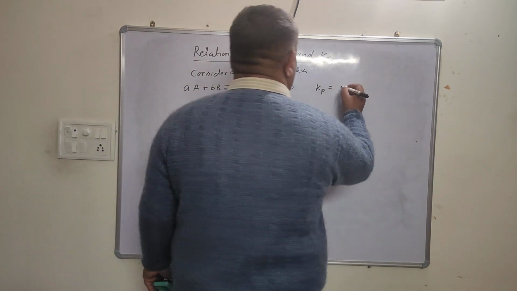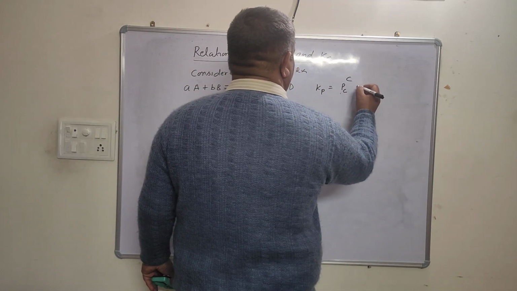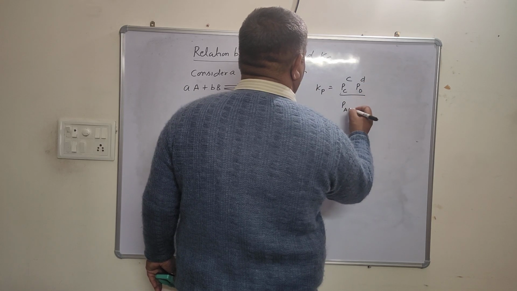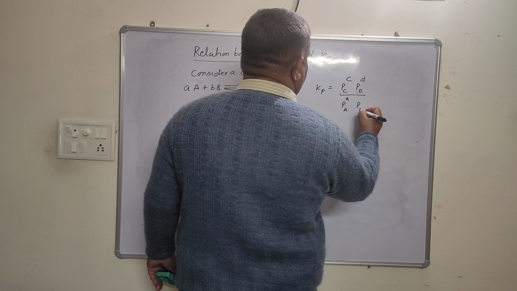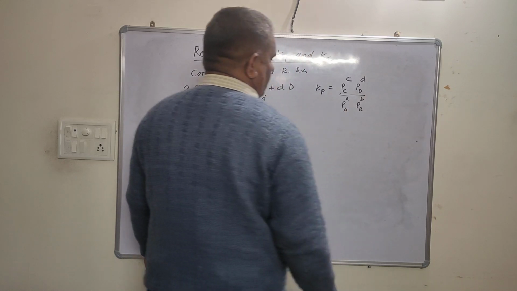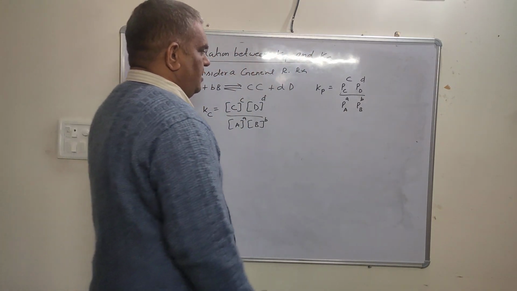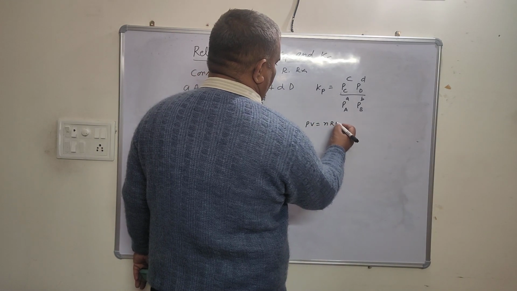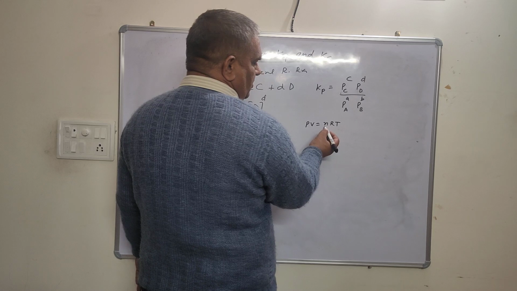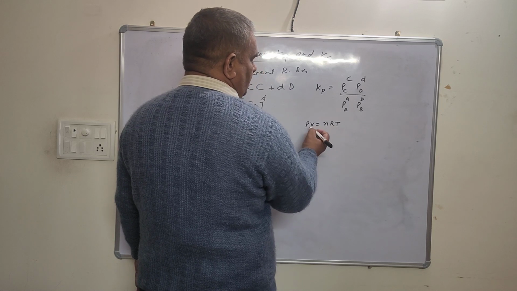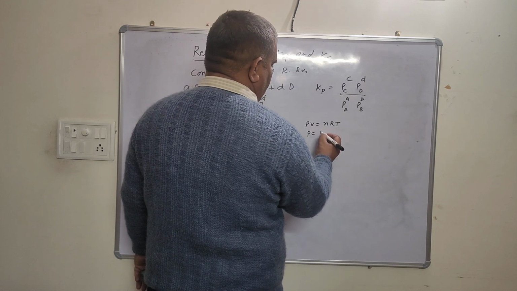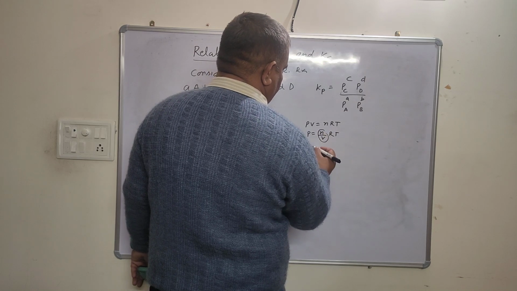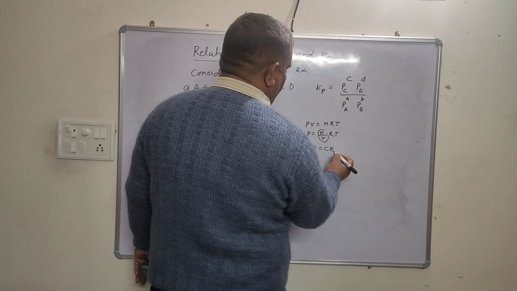this partial pressure of C raised to power c, partial pressure of D raised to power d, and partial pressure of A raised to power a, partial pressure of B raised to power b. And for ideal gas equation, we know that PV equal to nRT for ideal gas. n is the number of mole of gas, R is the gas constant, T temperature, V volume, इसको इस साइड में लेकर आएंगे. n by V equal to RT, and n by V होता है concentration, P equal to CRT.